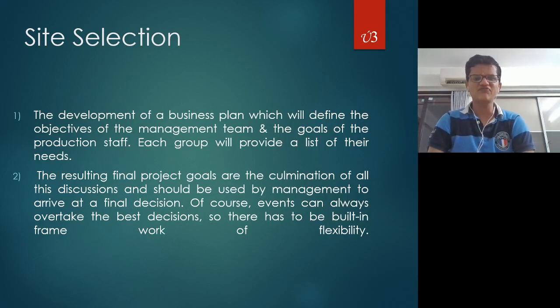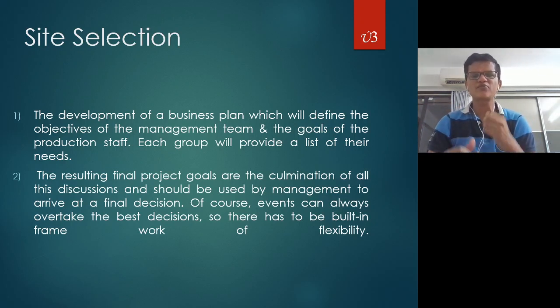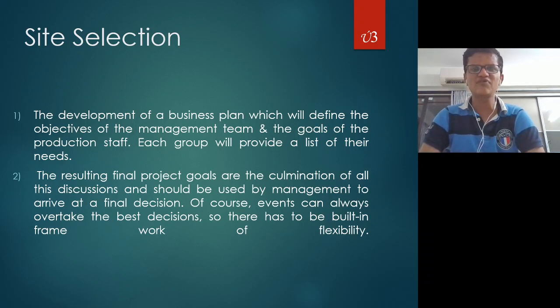If we start with the first, site selection: before starting any new plant, first you need to decide a site, that is, where we are going to start this plant. For that we have to think about what our key objectives are. First, the management team decides the key objectives and the goal of the production staff, that is, which type of plant we want to build and which type of products we want to manufacture.